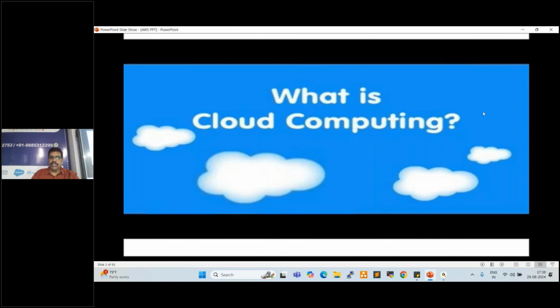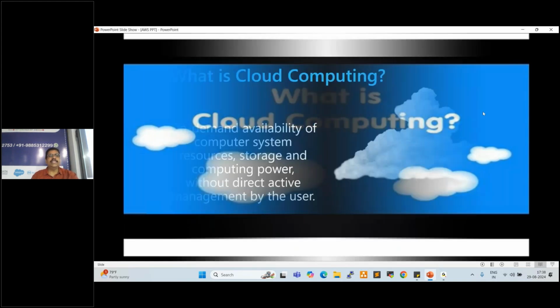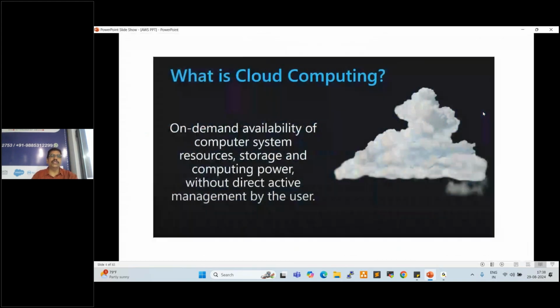Fine. So I collected a definition. This is the definition. See here. It is the on-demand availability of computer system resources, storage, and computing power, without direct active management by the user. What does it mean? What is on-demand?